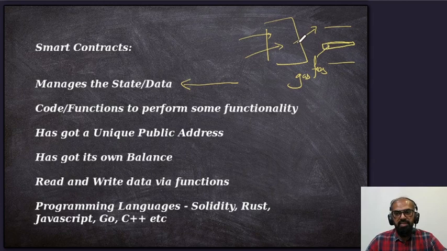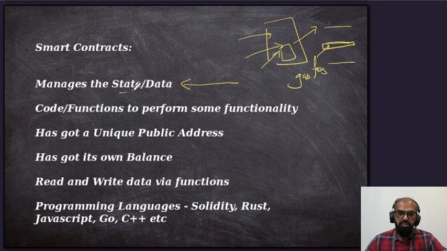Some chains are pretty expensive regarding the gas fees, but some of them are free also. The point is that each and every smart contract, when it's deployed, and when we need to perform some operation, we need to call the function within the smart contract so that we may be able to read or write any state or data.